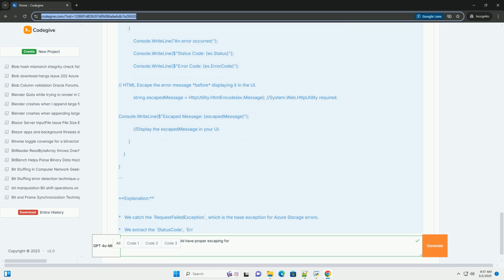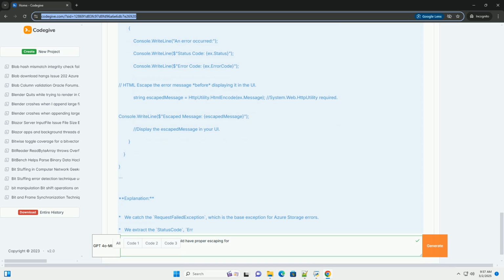Body onload equals alert XSS. onmouseover equals alert XSS. And &lt;script&gt;alert(XSS)&lt;/script&gt;, the HTML encoded version. Verify your unescaping logic is also secure, if applicable.